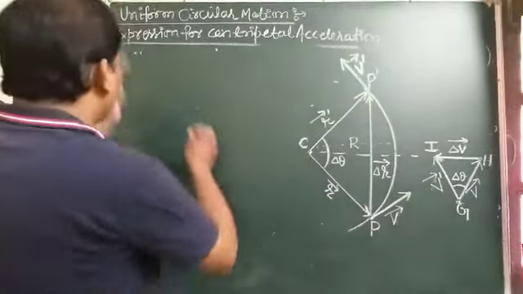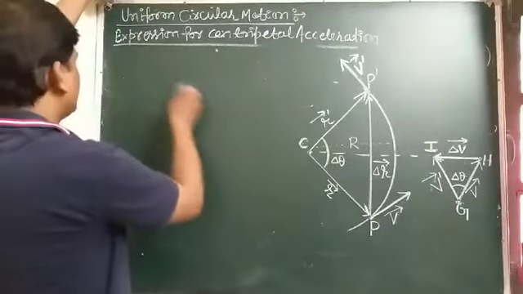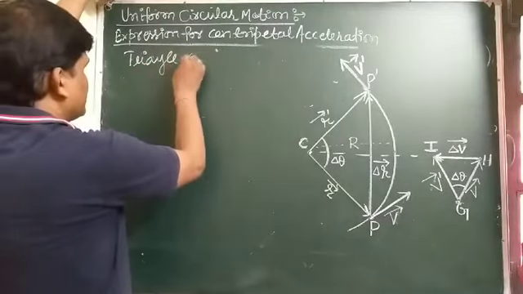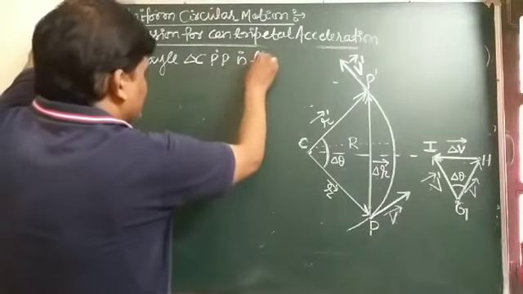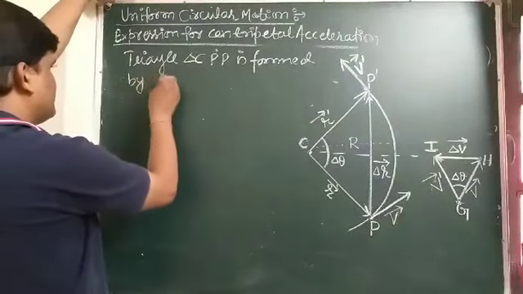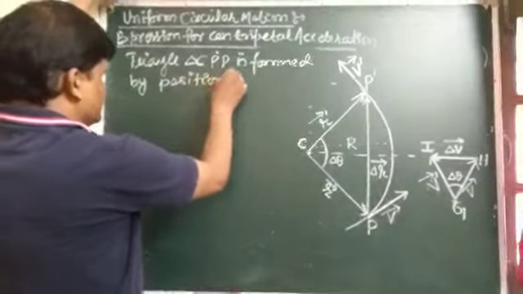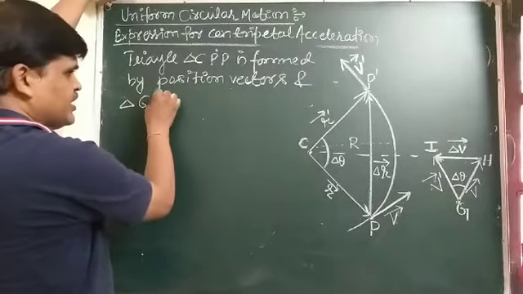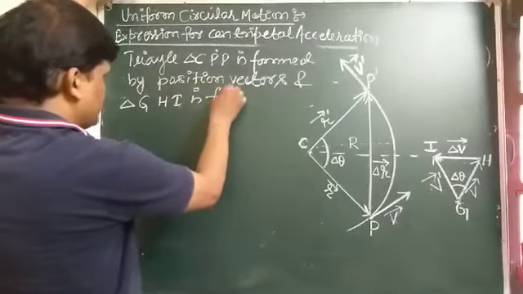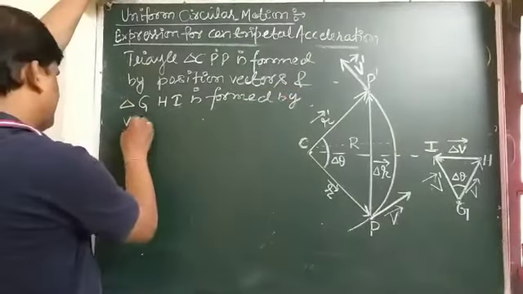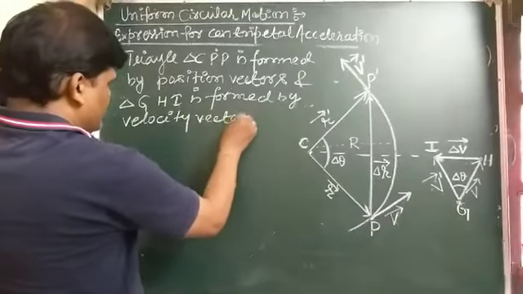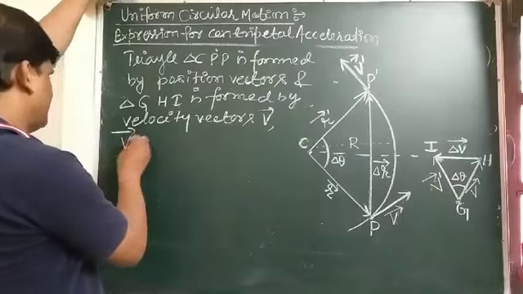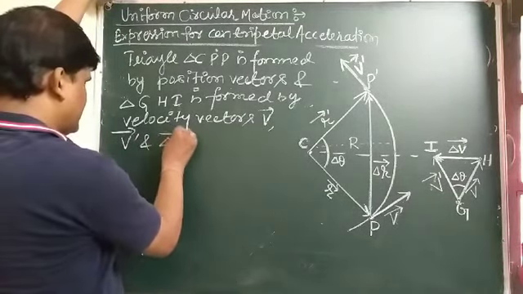So triangle CPP dash is formed by position vectors, and triangle GHI is formed by velocity vectors V, V dash, and vector delta V.